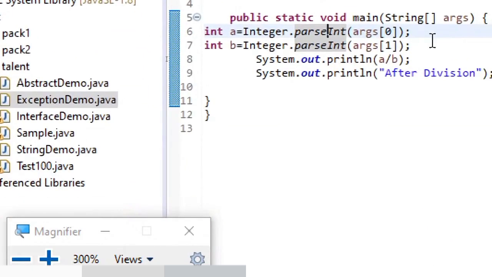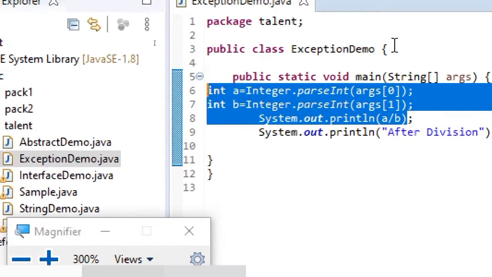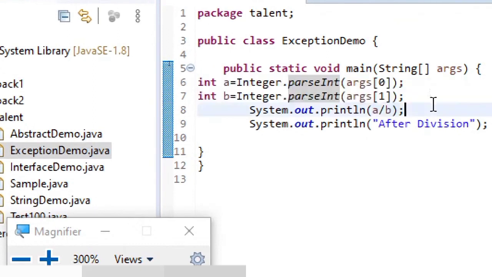So if you observe, in a small piece of code that we have just written here, we have seen three different varieties of exceptions. Number format exception, if the format expected is not a number. Array index out of bounds exception, if the required number of arguments are not provided.